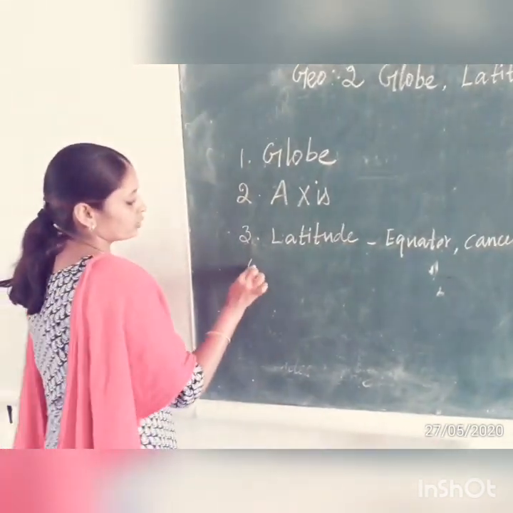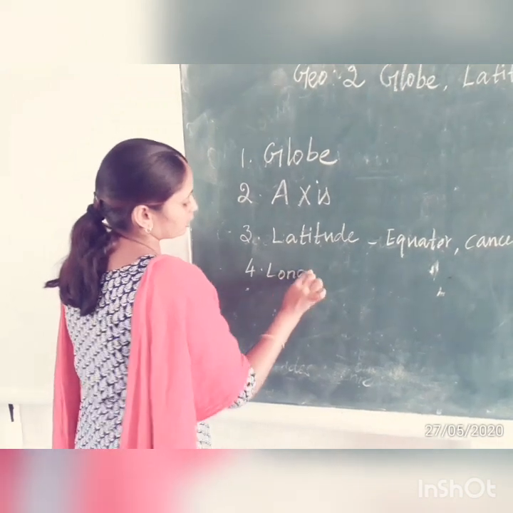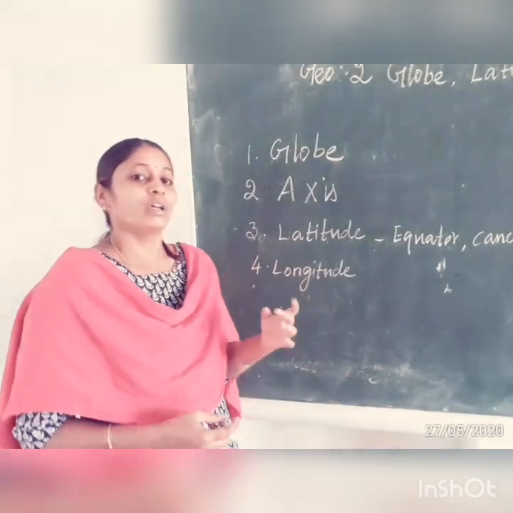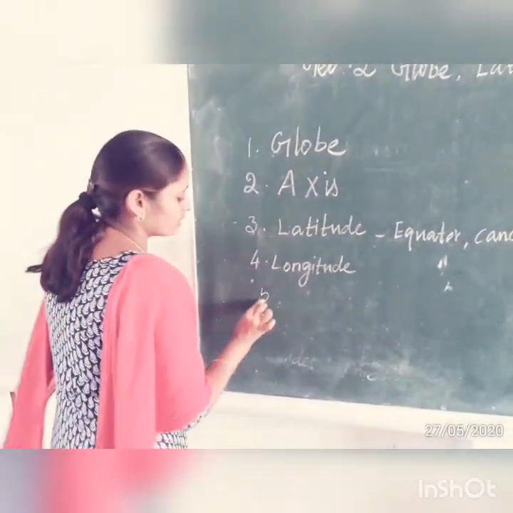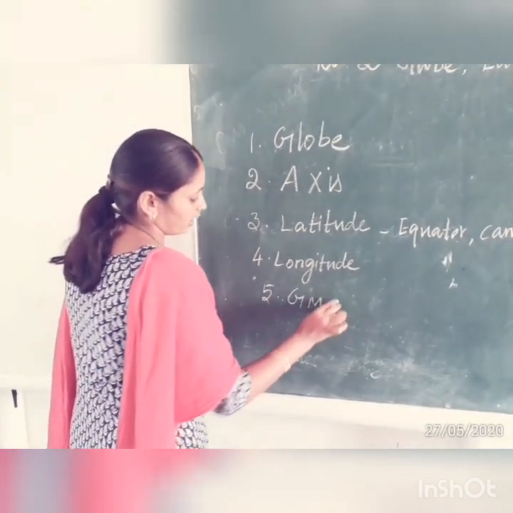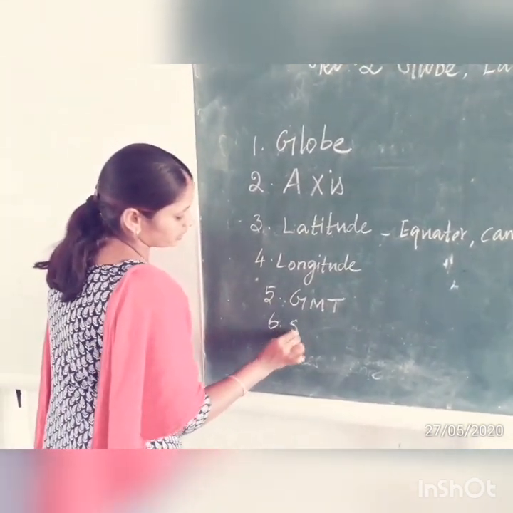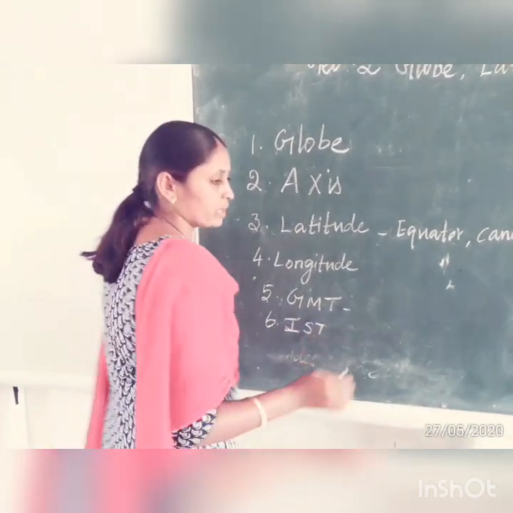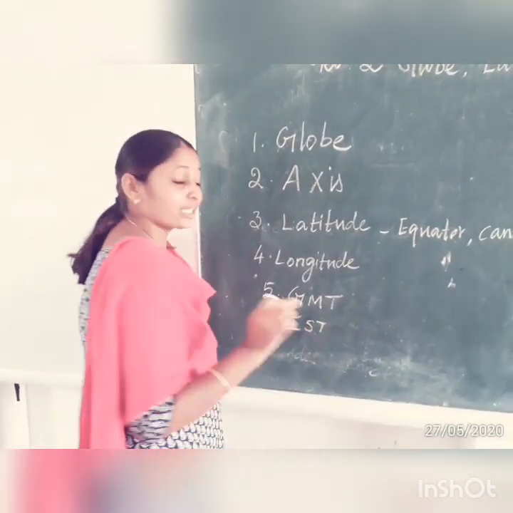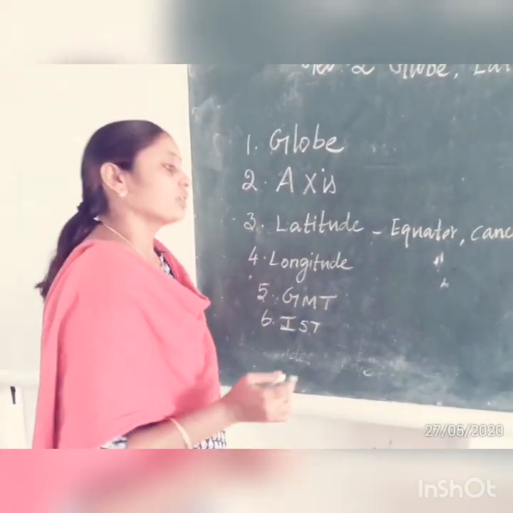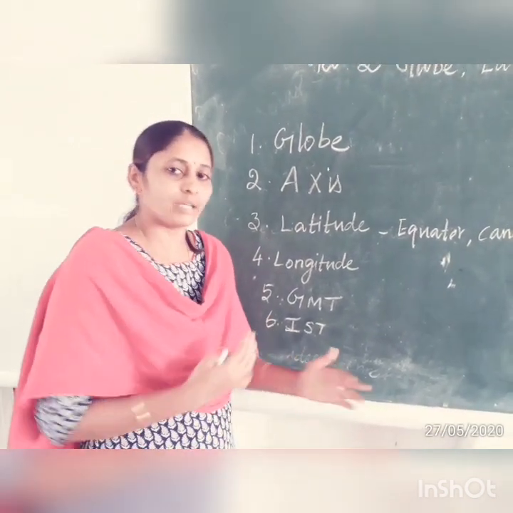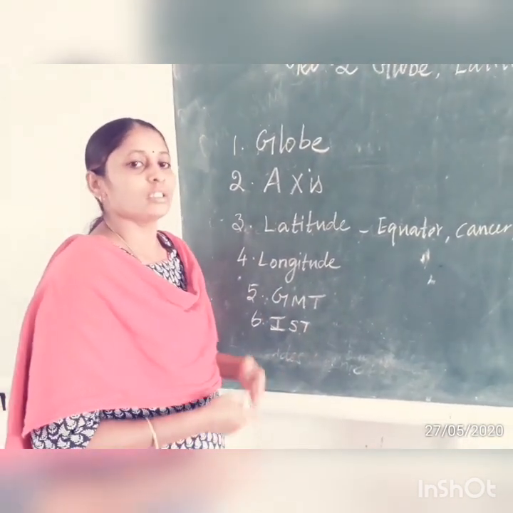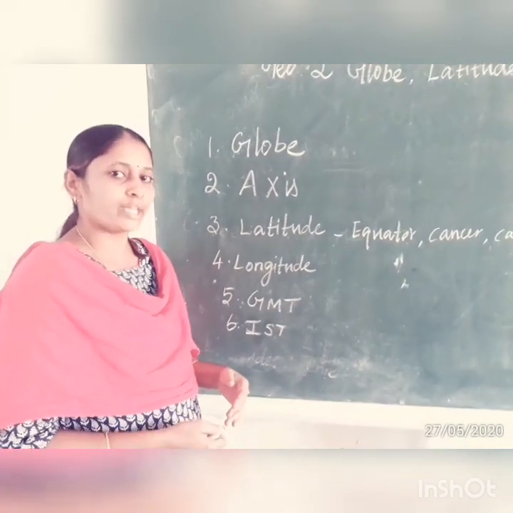Then we discussed longitude: the prime meridian, the way of calculating time, everything. Then we discussed GMT and IST. GMT means Greenwich Meridian Time and IST means Indian Standard Time, which you know very well. We also discussed the calculation of timing. Just go through your book clearly, then answer the questions we gave you. Thank you.